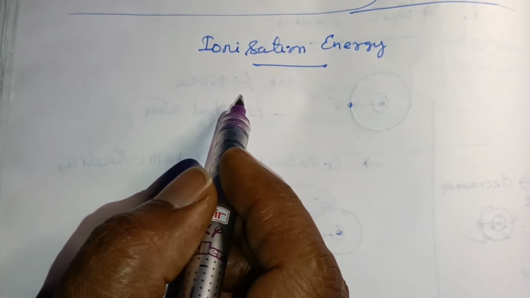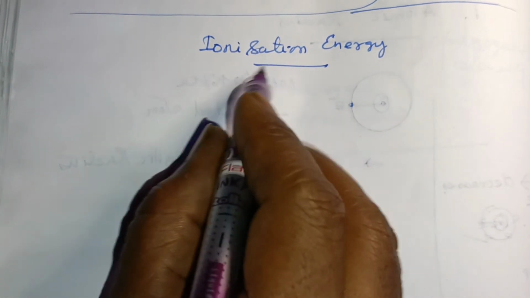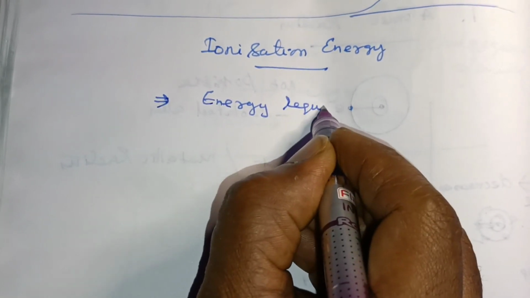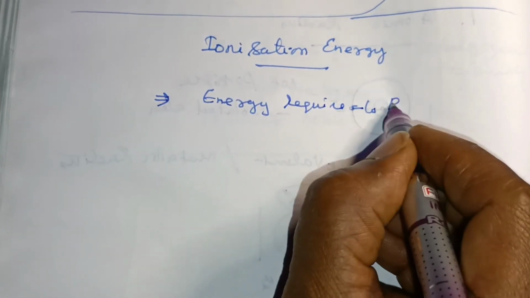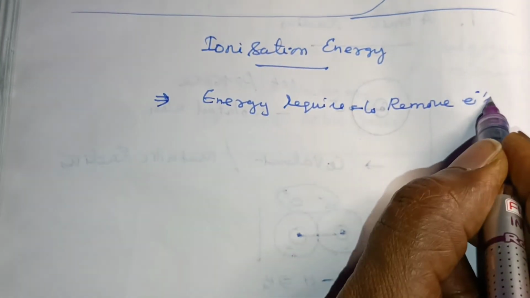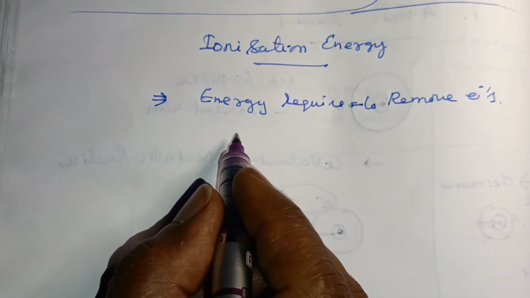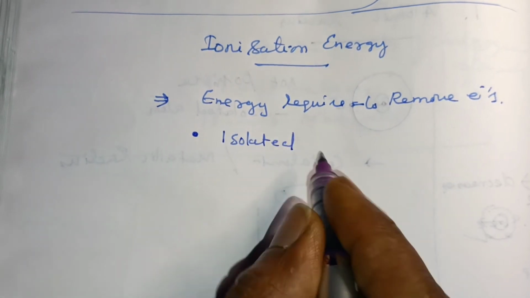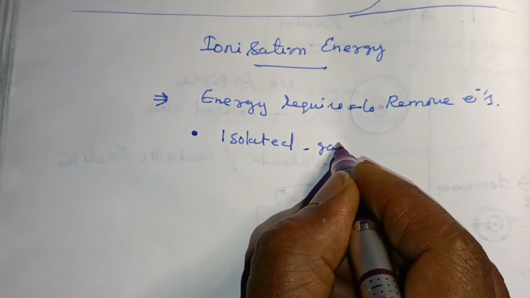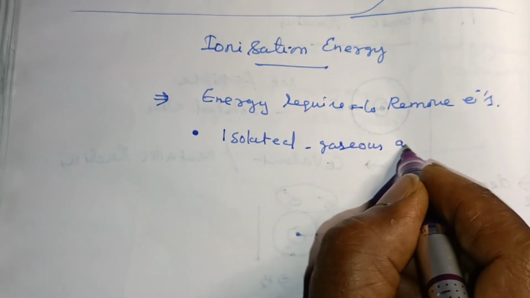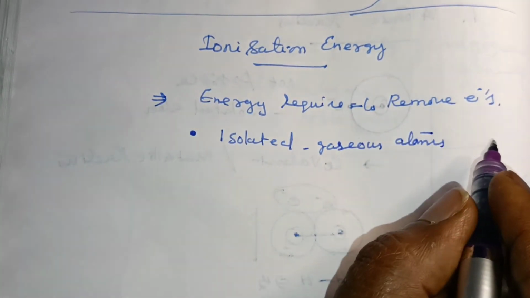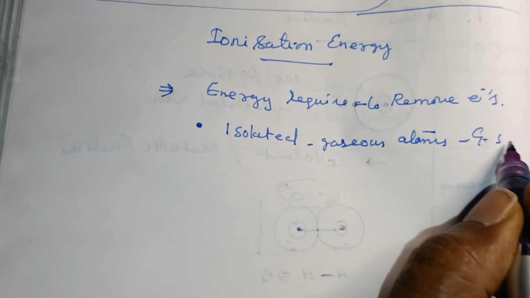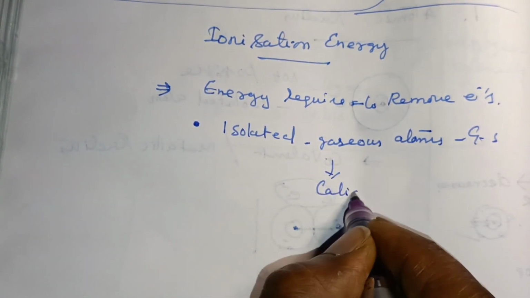The ionization energy is the minimum energy required to remove an electron. The important key point is that it is for an isolated gaseous atom in its ground state, to form a cation.